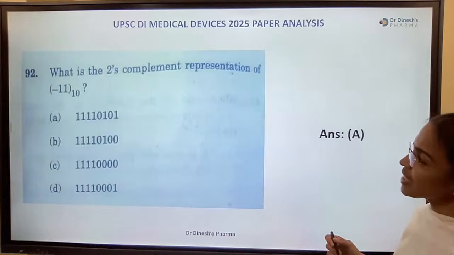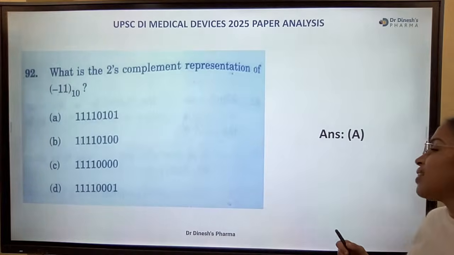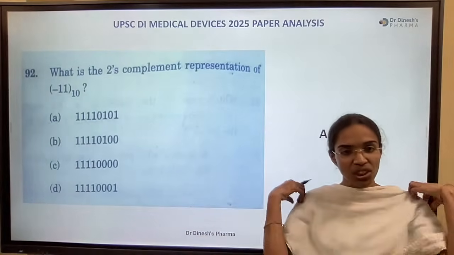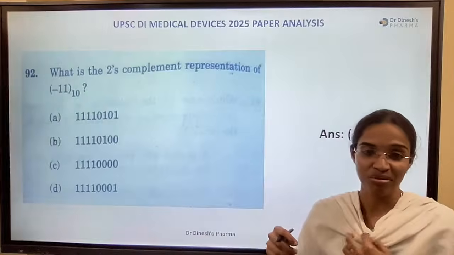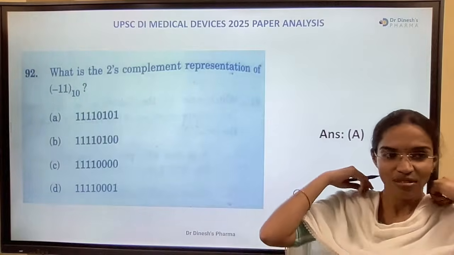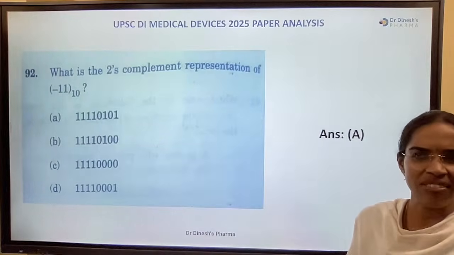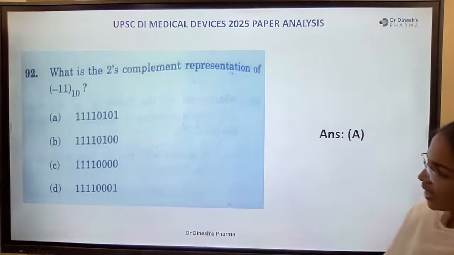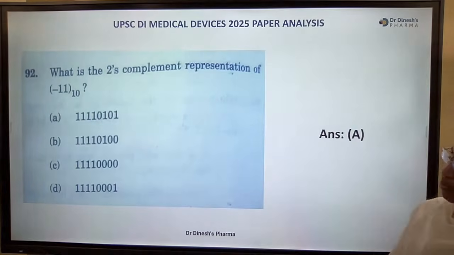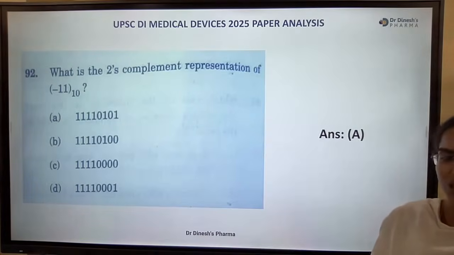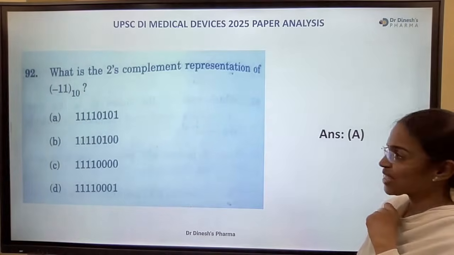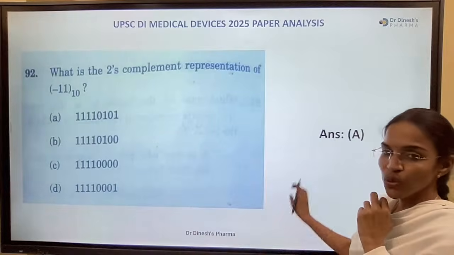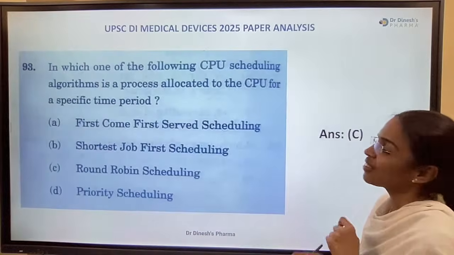What is the 2's complement representation of minus 11 to the base 10? Completely binary conversion. Not a part of syllabus for pharma aspirants. It may work out for engineering aspirants, definitely. What's the right answer? 111111110101 is the right answer. For 92, it is A. Okay.